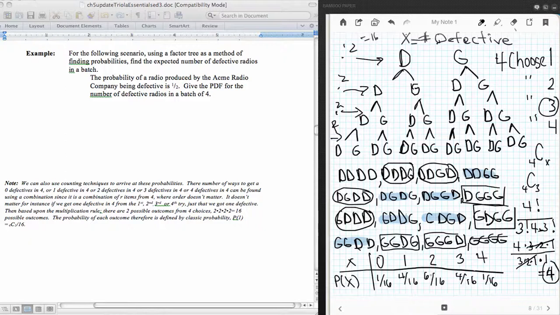So this is my numerator. Let's see, choosing 3, right? So this one here, the numerator is 4, and then out of the total number of outcomes, which we counted with the general counting principle, and that's 16. And that's how you can find those probabilities. So this leads us right into the binomial distribution function.